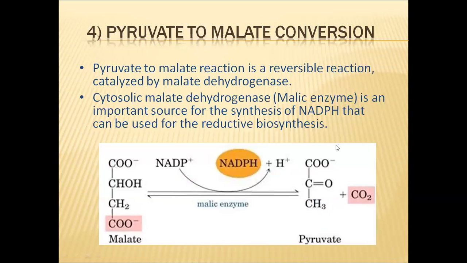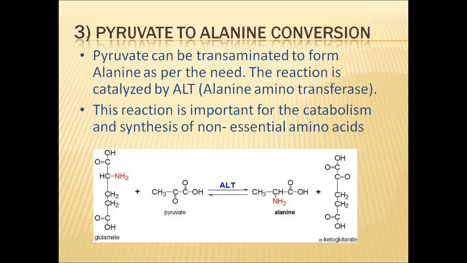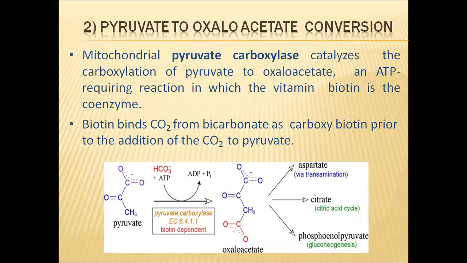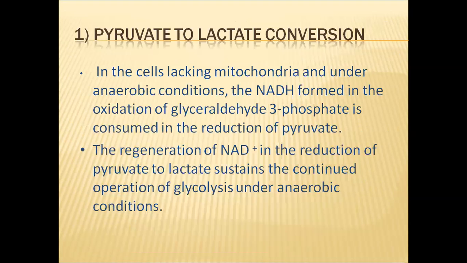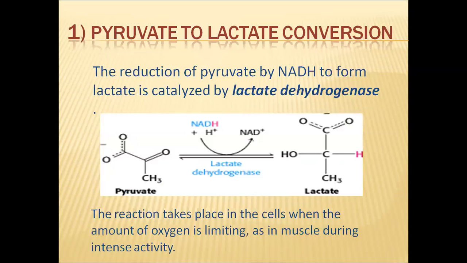And pyruvate to malate is also a reversible reaction. Pyruvate to alanine is also a reversible reaction. Pyruvate to oxaloacetate is not a reversible reaction. And this pyruvate to lactate conversion is also a reversible reaction.